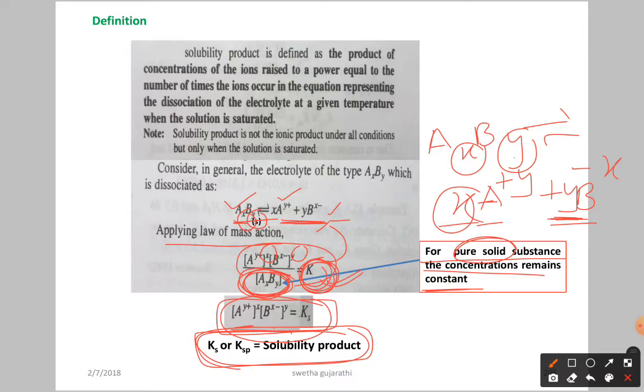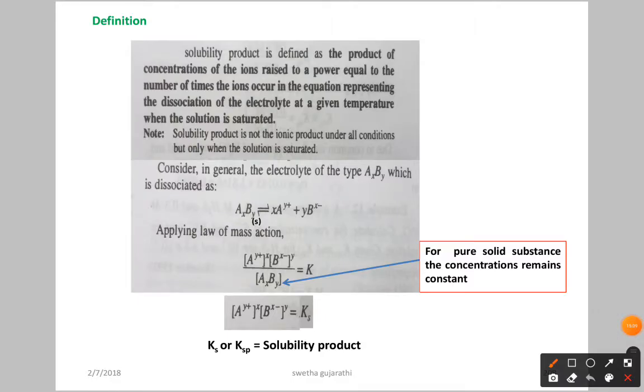Simply, now come to the definition. What is the definition of solubility product? Let us see the definition here. The product of concentration of ions here. You are taking ions only. Product means you are going to multiply the concentrations. As we already discussed, the square brackets indicate molar concentration. The product of concentration of ions raised to a power equal to the number of times the ions occur in the equation representing the dissociation of the electrolyte at a given temperature. Means here what happened?